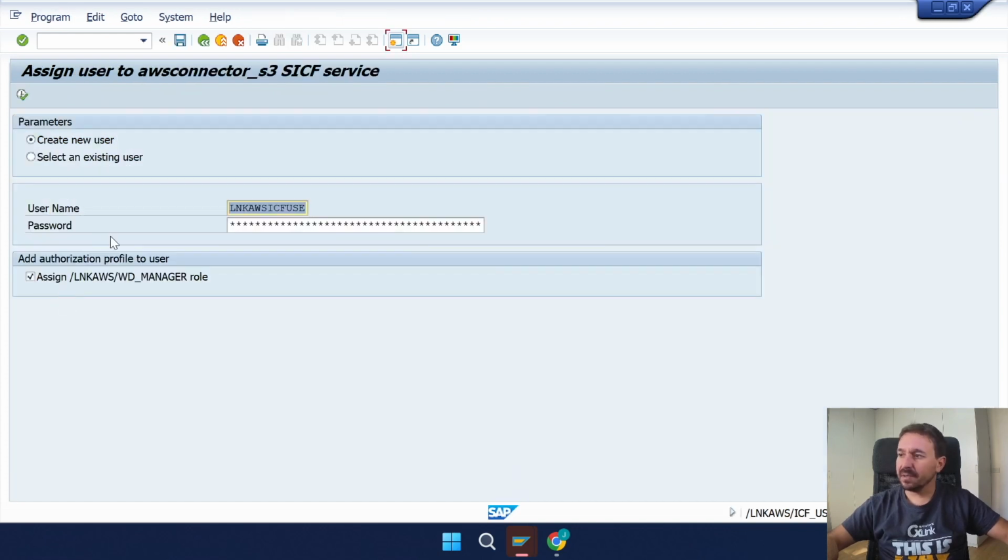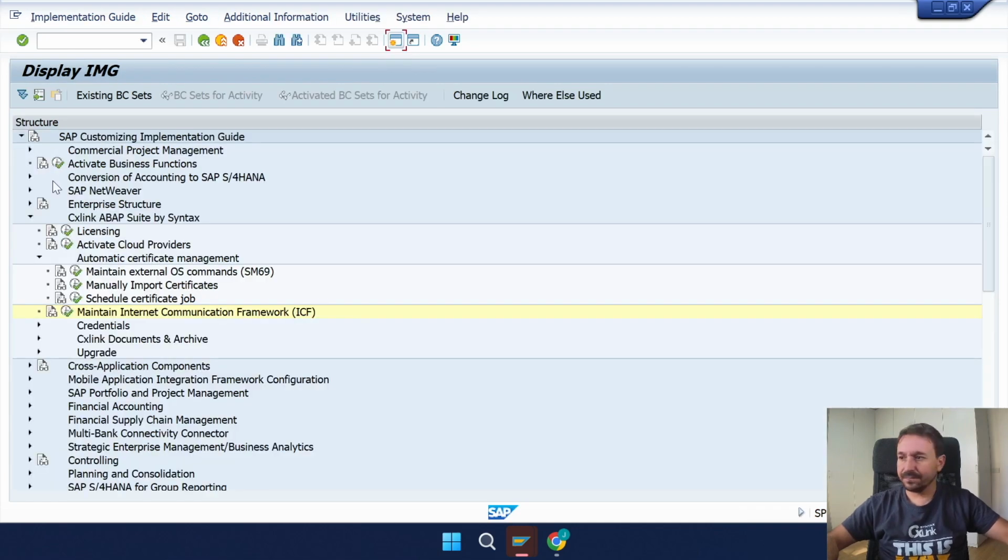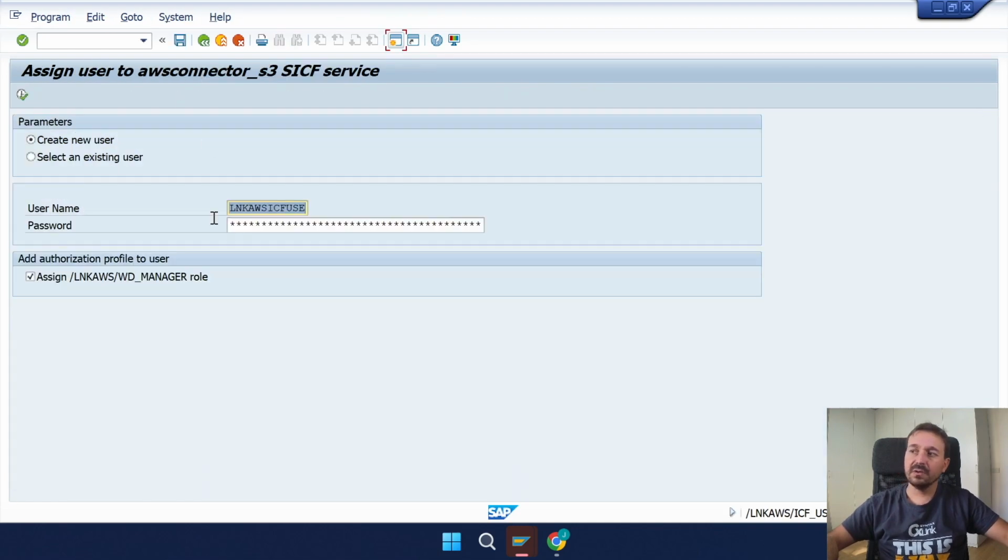Here on the final step, to work with the CxLink ABAP Suite, we need to communicate with every cloud. So for this, we need a service user. You can use your own or you can create a new one. If you want to use your own, you can write your own user, the password, and it will update the role, the permissions to use.